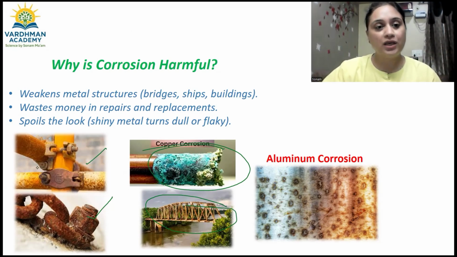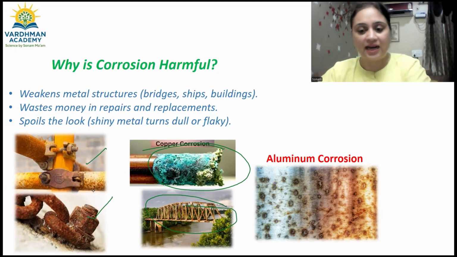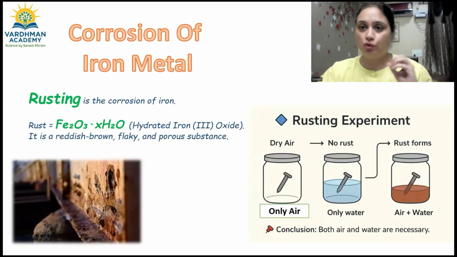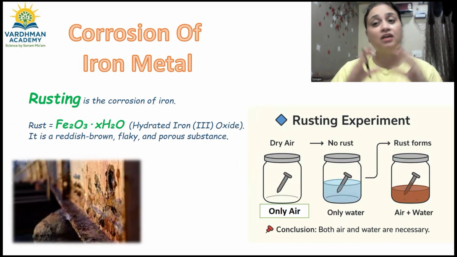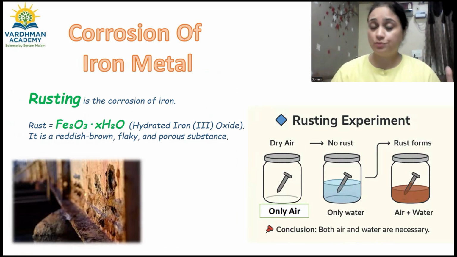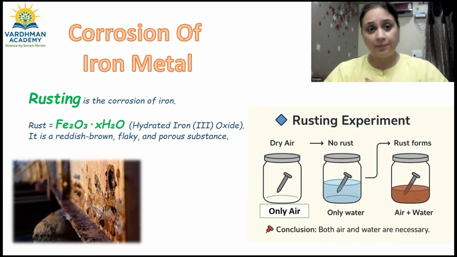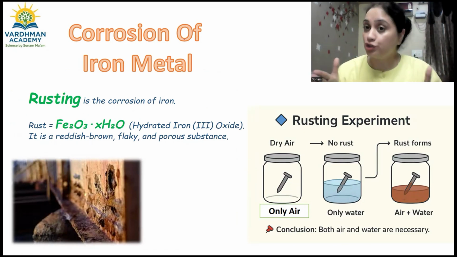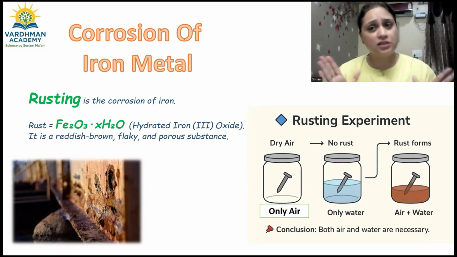So we will now understand what is exactly happening during the corrosion of metal. So first we'll be taking a very popular example जो सबके दिमाग में आता है, and इसके ऊपर एक क्वेश्चन भी जरूर बनता है, corrosion of iron metal, and specifically only corrosion of iron metal is known as rusting of iron.